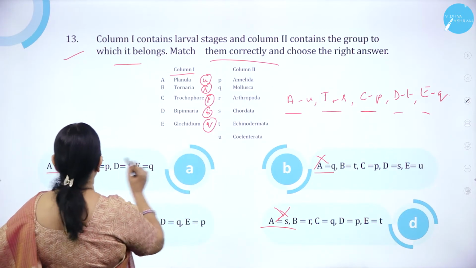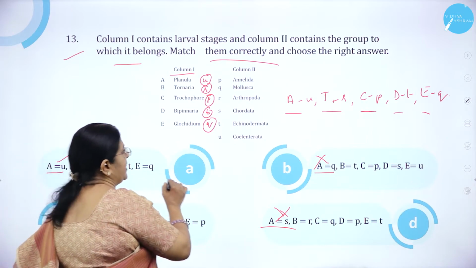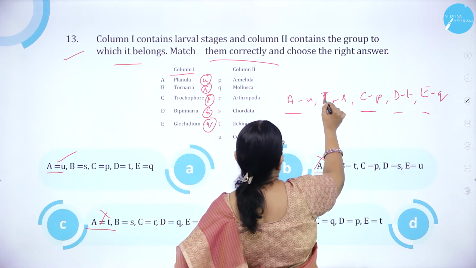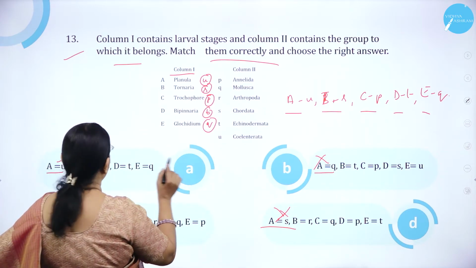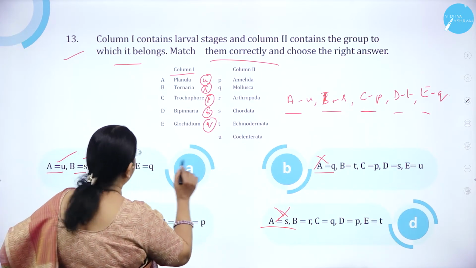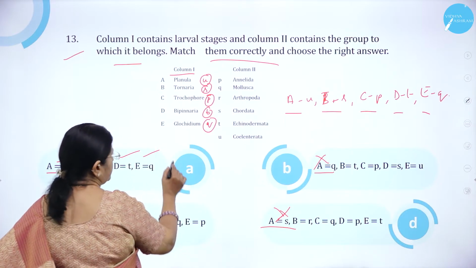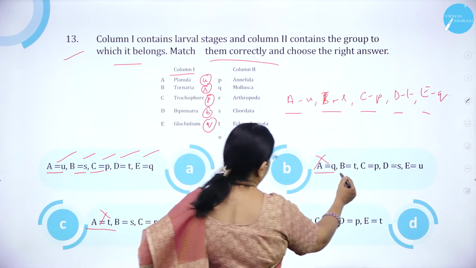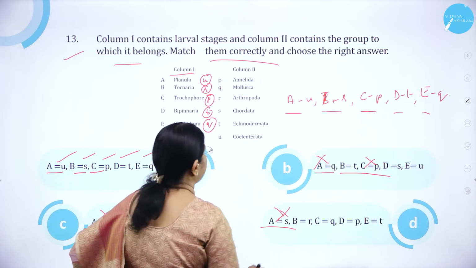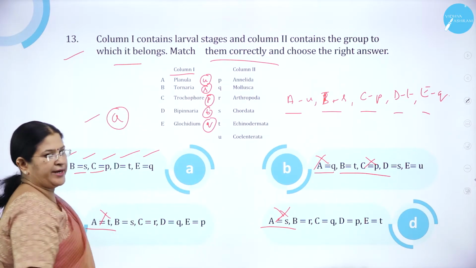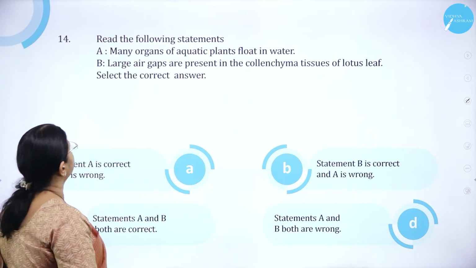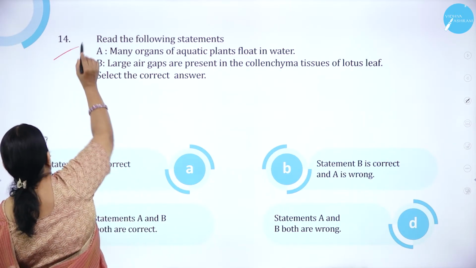Next is option B, where the first pairing is correct, CP correct, DT correct, EQ correct, but the first option only is wrong. So option A is correct. Moving on to question number 14.